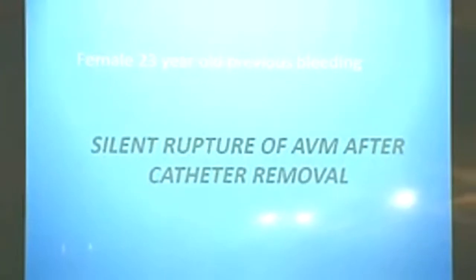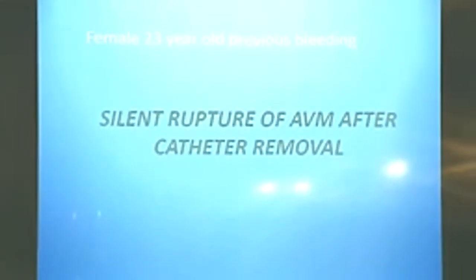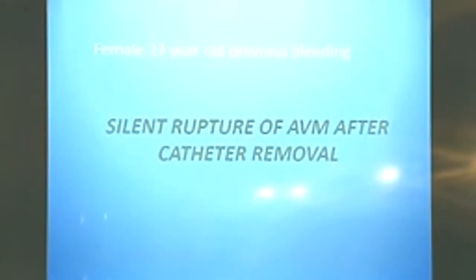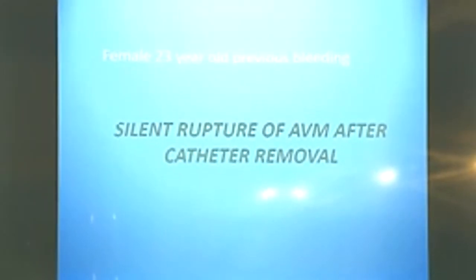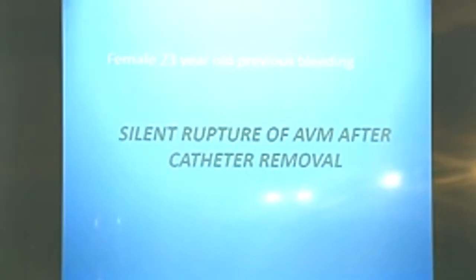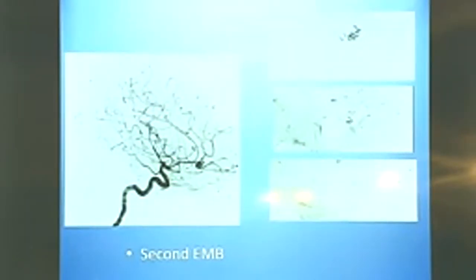The second, most common, is rupture after removal of the catheter, asymptomatic, no change in the blood pressure. It means you need to check very well. This is an AVM. After removal, you see it only here in the late phase.